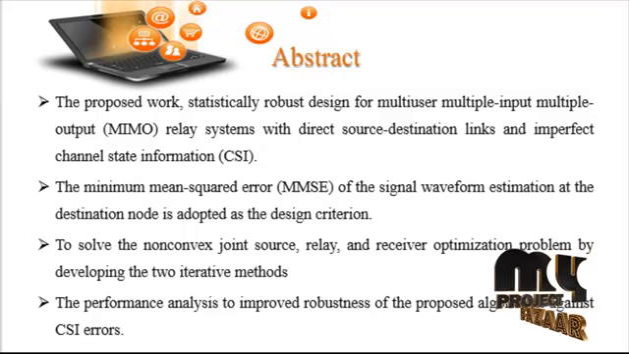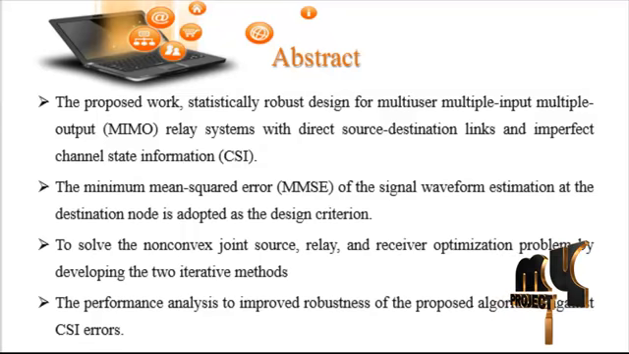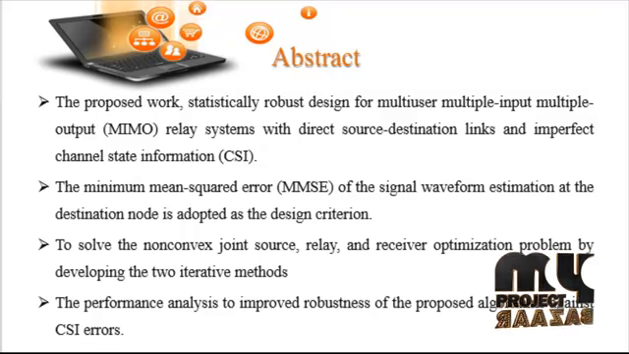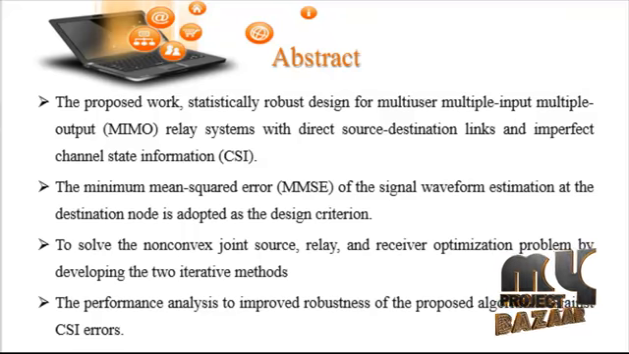In the proposed work, a statistically robust design for multi-user MIMO relay systems with direct source-to-destination links and imperfect channel state information, that is CSI, is considered. The minimum mean square error, that is MMSE, of the signal waveform estimation at the destination node is adopted as the design criterion.